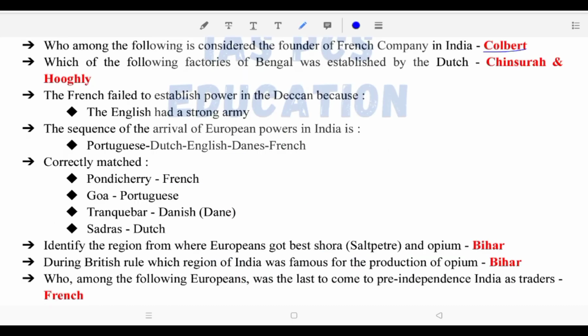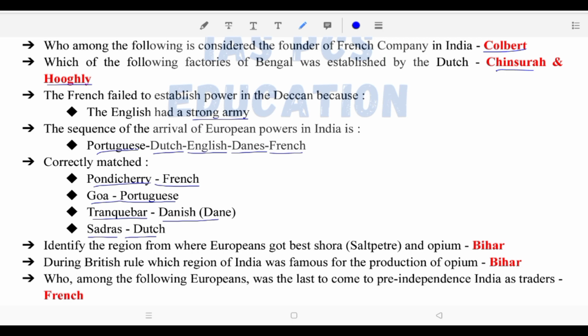आगे देखिएगा फ्रेंड्स. Which of the following factories of Bengal was established by the Dutch? Chinsura and Hooghly. The French failed to establish power in Deccan because the English had a strong army. The sequence of the arrival of European powers in India was Portuguese, Dutch, English, Danes, French. Correctly matched देखिएगा फ्रेंड्स. Pondicherry was associated with French, Goa with Portuguese, Tranquebar with Danish, Sadras with Dutch.